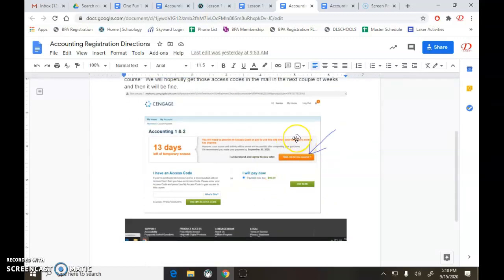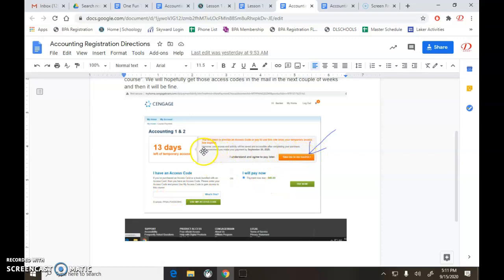And then this is the very important part. Please click on the orange one that says take me to the course. After you've made your account, it's going to show up and say, hooray, you've got accounting 1 and 2. You need to click on this one. Don't pay $40. I've got these access codes coming, but they aren't here yet. So I need you to click on the orange one.